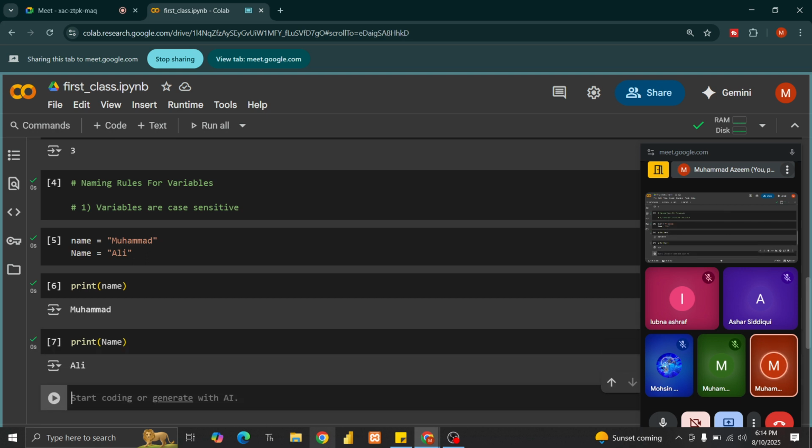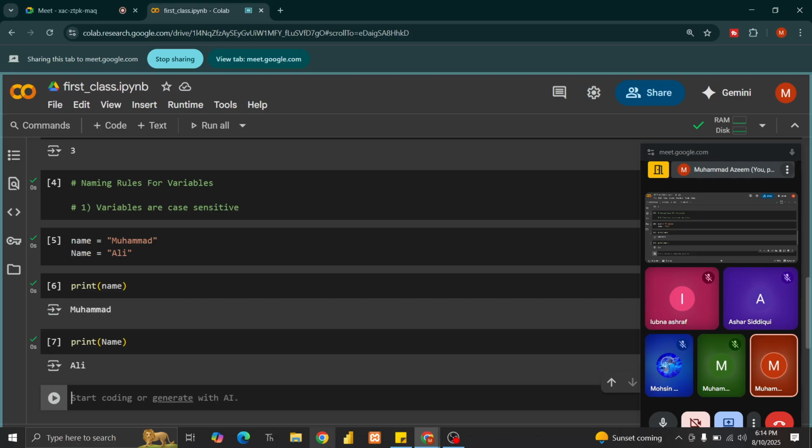So what this tells us is that Python is case sensitive, and similarly variables are case sensitive. Whenever we are storing data into something, we have to make sure of its spelling and its case.